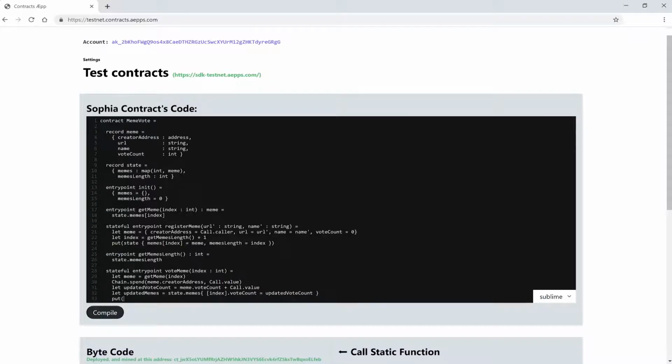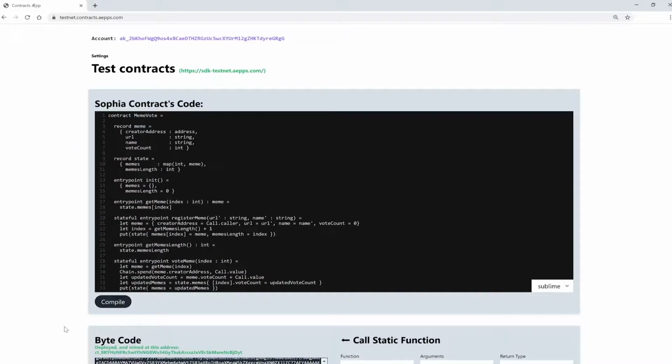Let's use a put function here and store our new memes mapping in this state. A little note here, we are just updating our mapping, but still creating a new memes mapping to replace the old one. Well, in functional programming languages like Sophia, data types like maps are immutable. So when we update, in our case a mapping, we actually have to replace it with a new version.